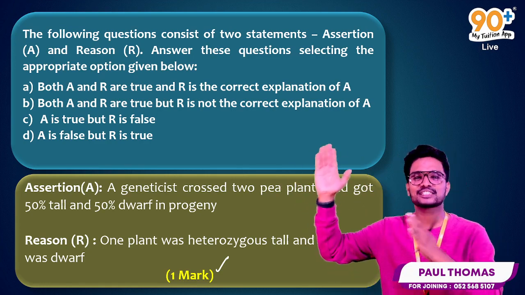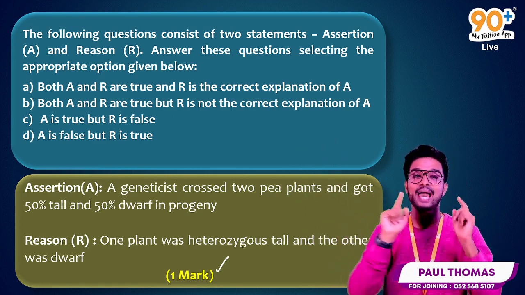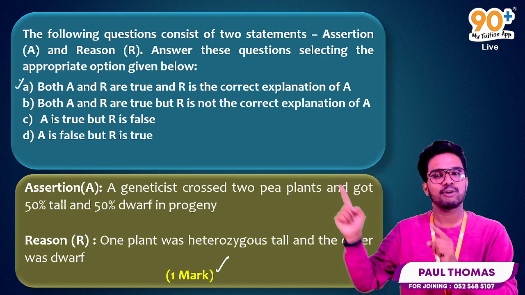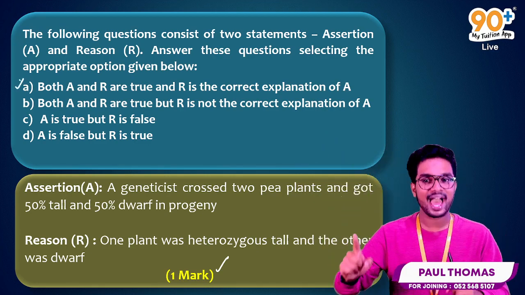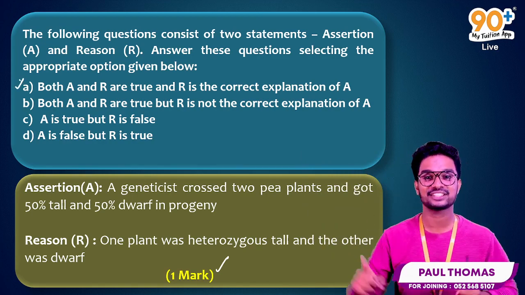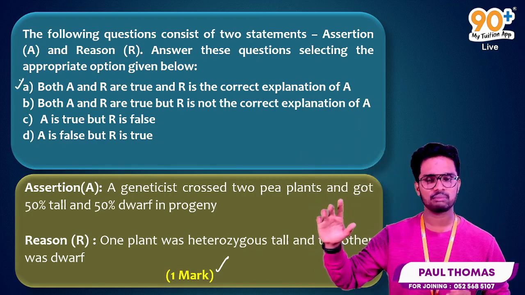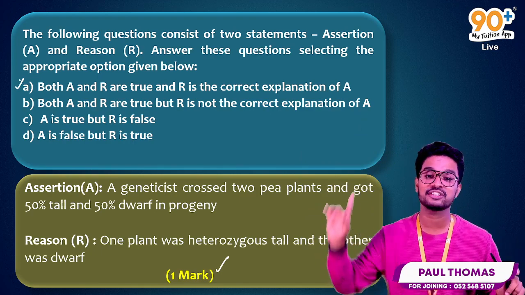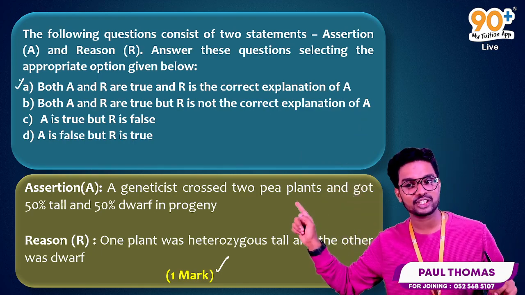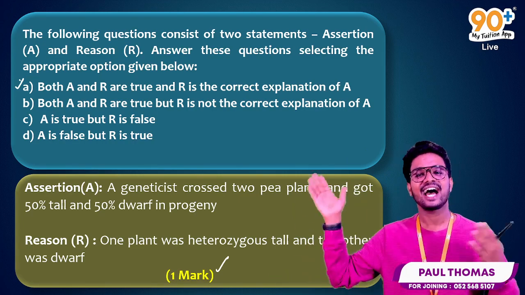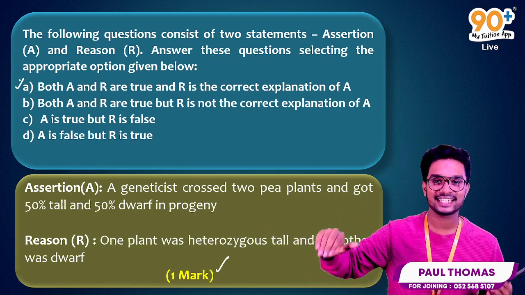Answer these questions by selecting the appropriate options given below. The first option is: both assertion and reason are true, and reason is a correct explanation of assertion. The second option is: both assertion and reason are true, but reason is not the correct explanation of assertion. The third option is: assertion is true, but reason is false. And the final one is: assertion is false, but reason is true.